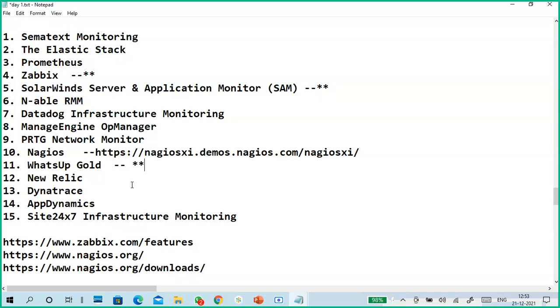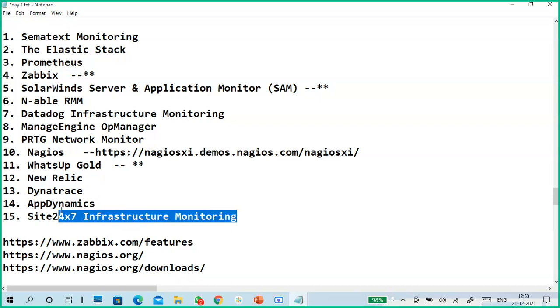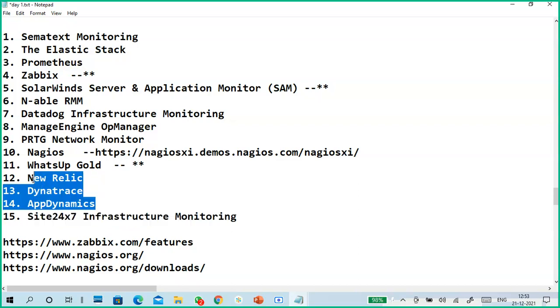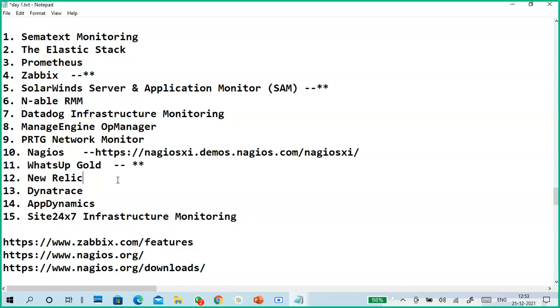The details are available. New Relic, Dynatrace, AppDynamics, okay, infrastructure monitoring. These three are mainly application monitoring related. PRTG is compulsory, look at this one.